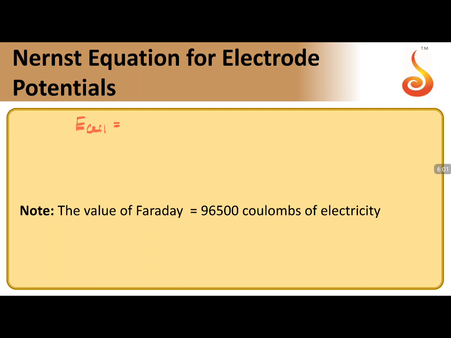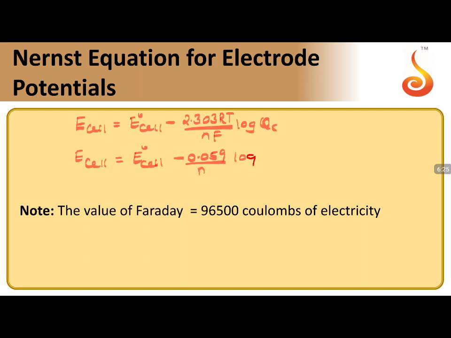E cell is equal to E naught cell minus 2.303 RT by nF log Qc, which can also be written as E cell is equal to E naught cell minus 0.059 by n into log of Qc, where Qc can be written as the concentration of ions at anode by the concentration of ions at cathode.